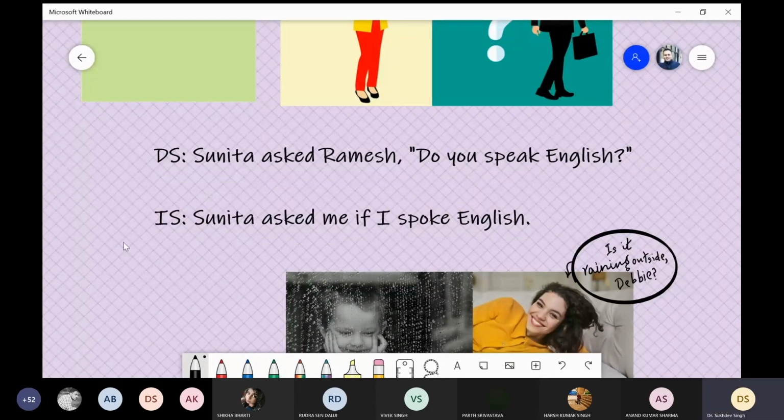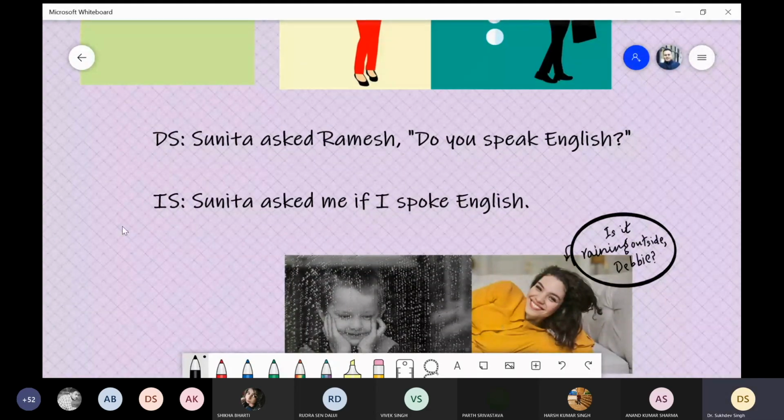Now we have made indirect speech from the perspective of Ramesh, not from your perspective, not from my perspective, but from the perspective of Ramesh. That's why the change is different. Sunita asked me. So this Ramesh is converted into me, because it is Ramesh himself who is reporting what Sunita had asked him.